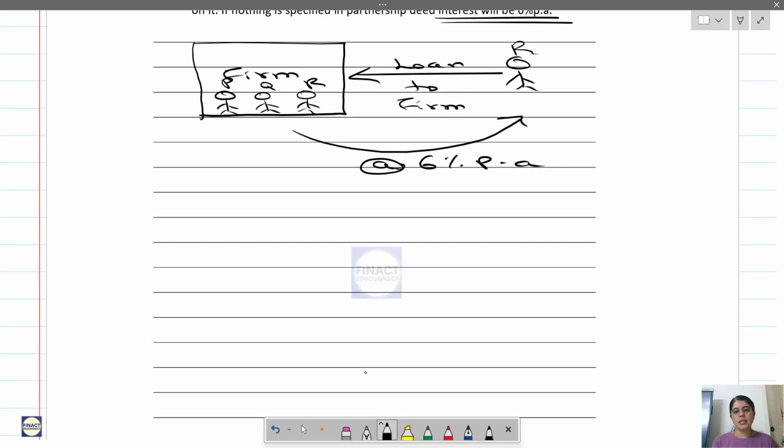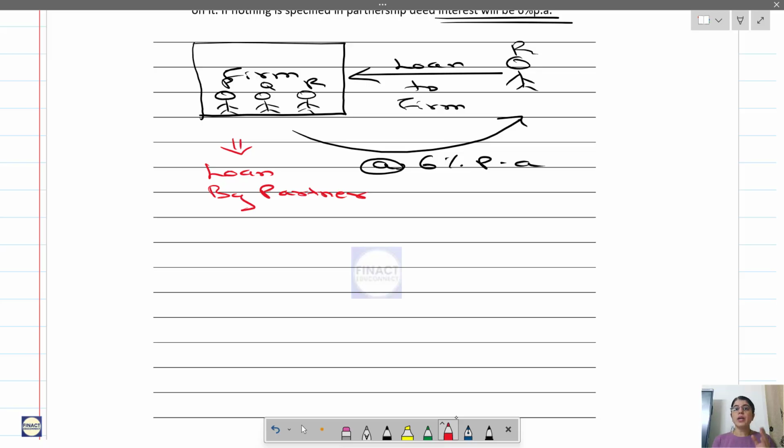Okay, now let us see this. Now let's say loan was given to the firm. So let us take one example over here. So this is loan by partner, correct? Loan by partner for the firm. Now remember, this is not loan to partner.